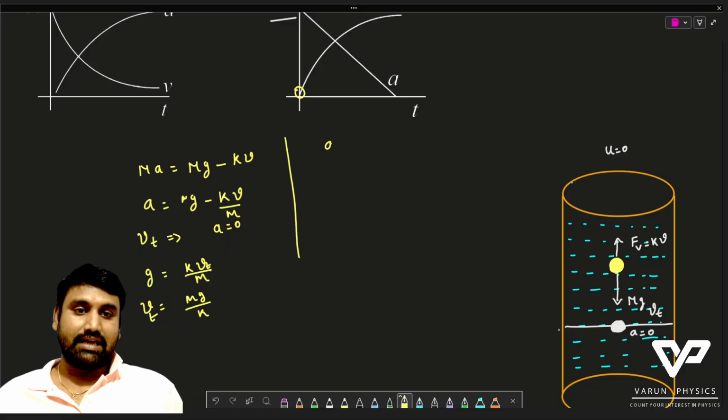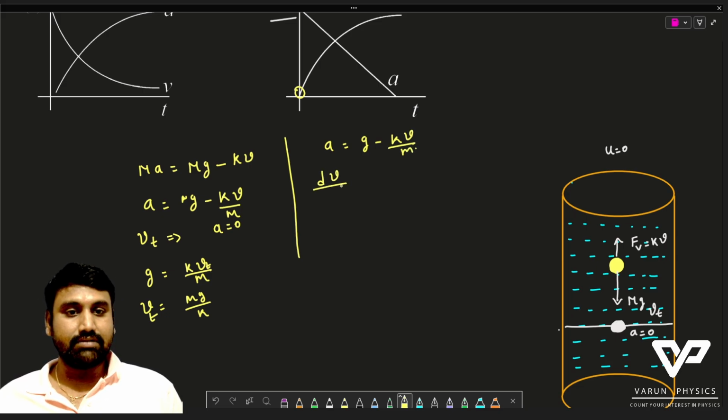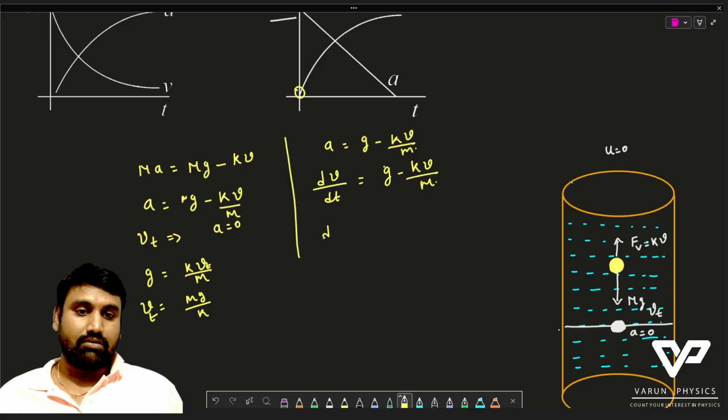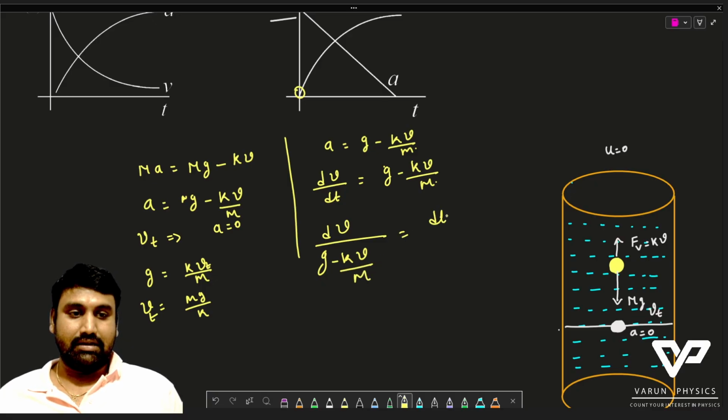Now if I say a is equal to g minus kv divided by m, I can write it as dv by dt is equal to g minus kv divided by m. Now dv divided by g minus kv divided by m is equal to dt.